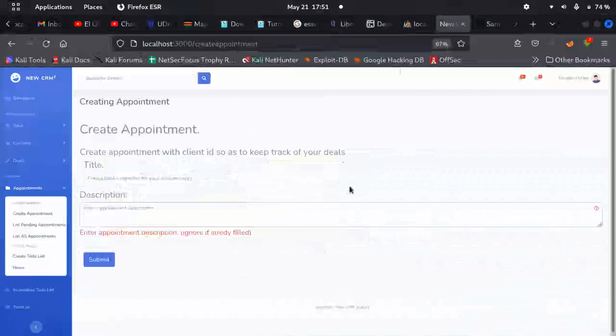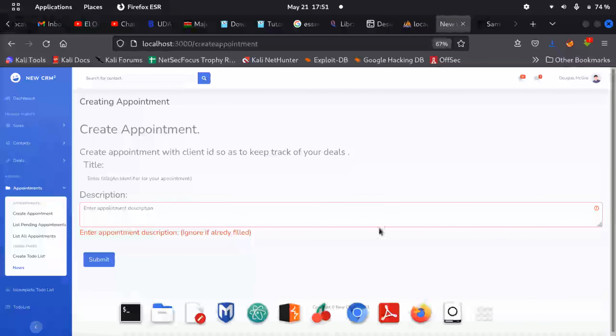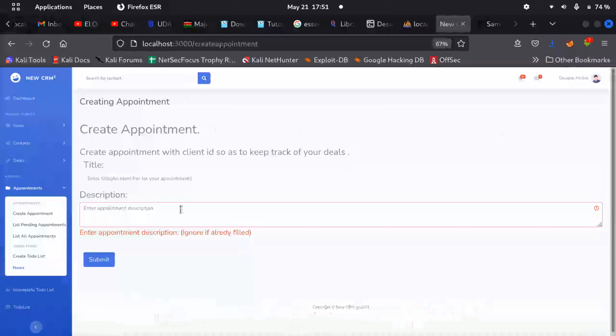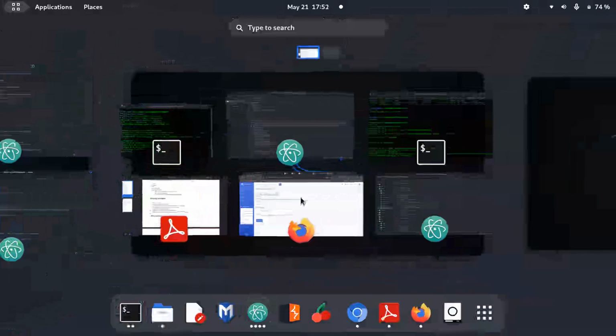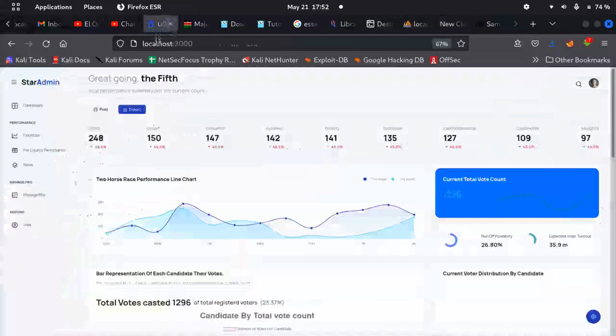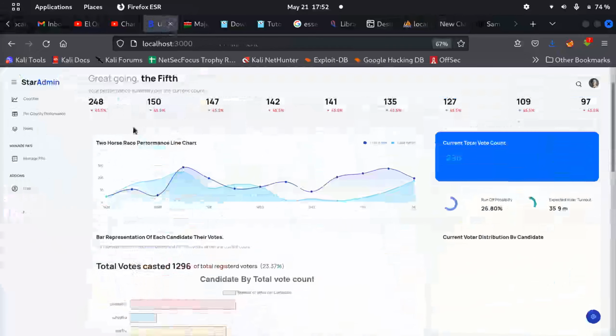Also, let me show you something else. Somebody was saying that this should be for a monolithic structure. If you notice, it has one login where the agent logs in, he sees whatever he needs to see. That's something that's monolithic. What if something is not monolithic? Like I have one voter tallying system. I was making it for these guys. Yeah, it can count votes basically. You see.